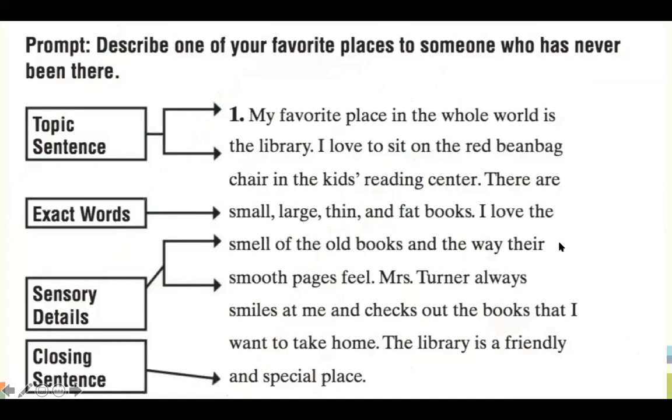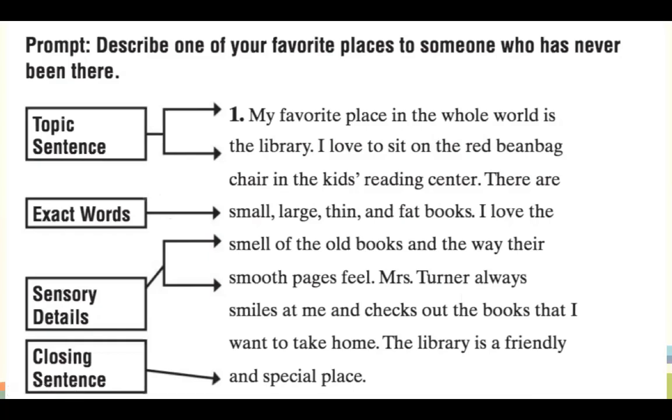Let's have a look. Can you read the first sentence for me, Surrey? My favorite place in the whole world is the library. Good girl, well done. Can you read the next sentence for me, Leo? I love to sit on the red beanbag chairs in the kids' reading center. Good. Lekang, take over. There are small, large, thin, and fat books. Good girl, well done. Cindy, take over.